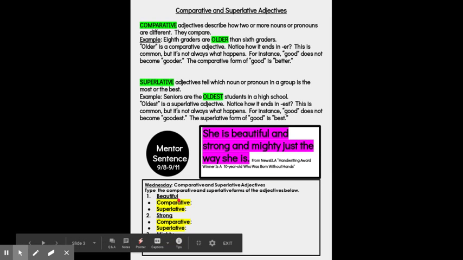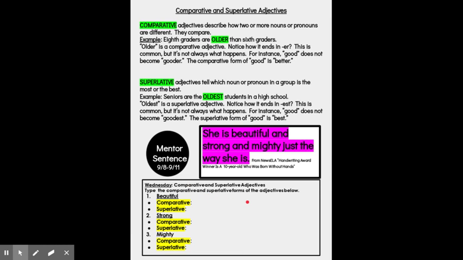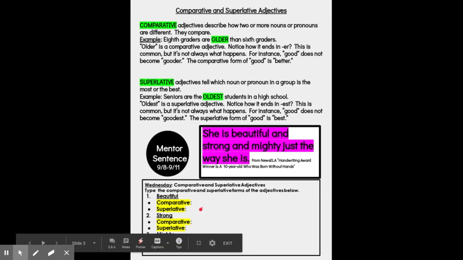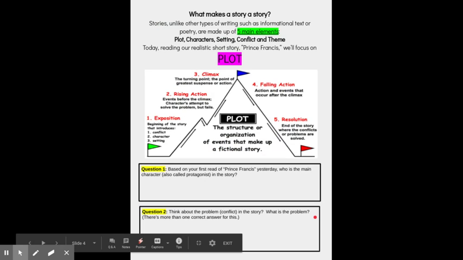You're going to be working on Wednesday's comparative and superlative adjective sentences, and be sure that you type the comparative and superlative forms of the adjectives below. So you're looking for beautiful, give me the comparative and superlative adjective, then look at the word strong, and then you're going to do the last word.